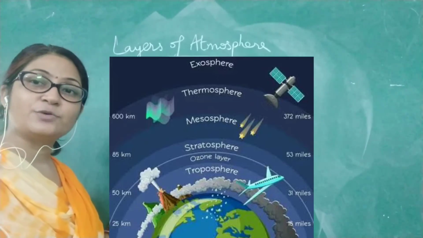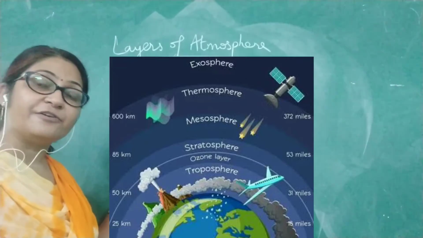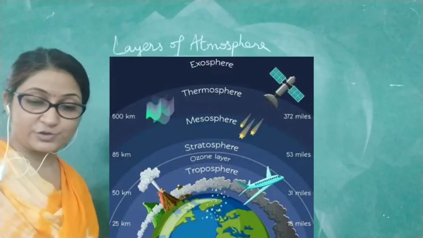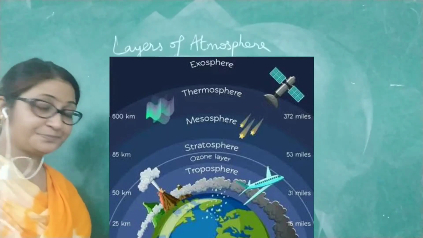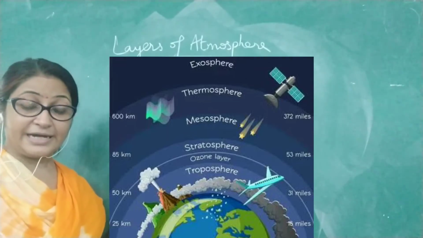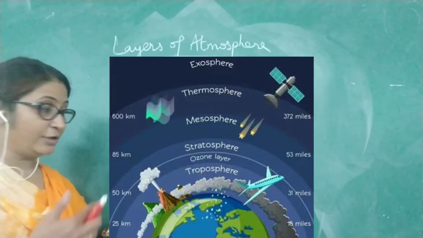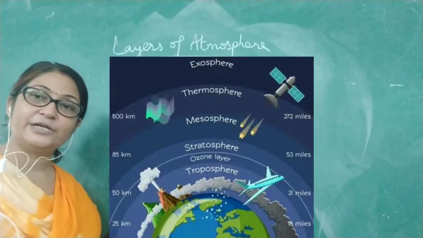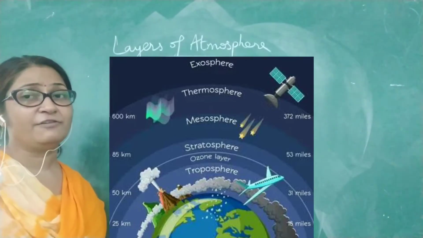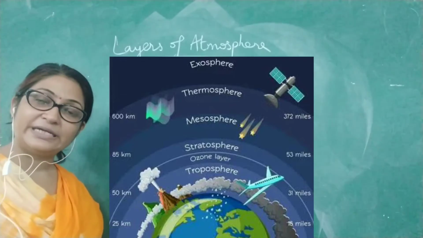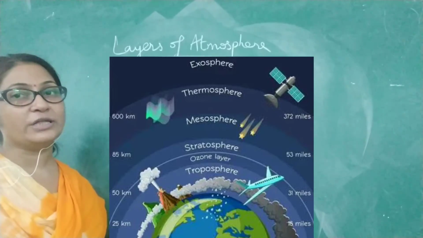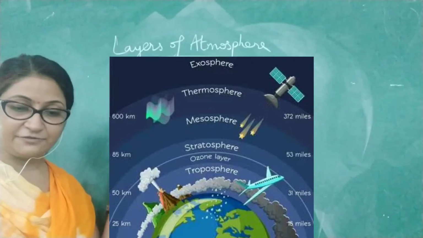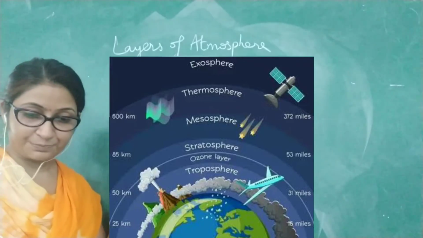This is the layer in which our aeroplanes fly. At this height the planes are flying, and the ozone layer is also present in this layer itself.